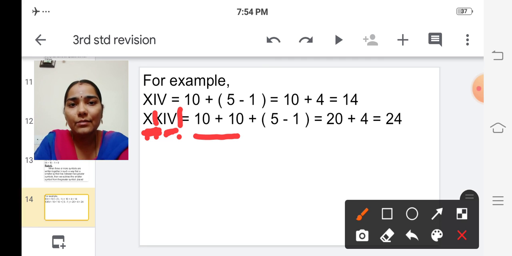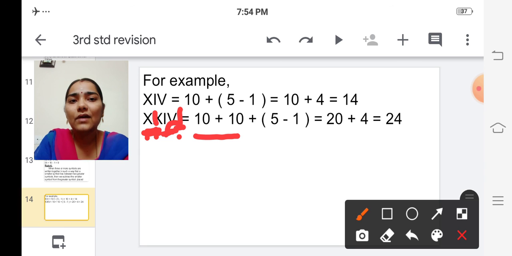So smaller symbol is written before the larger one. So which rule we have to follow? We have to follow the rule number 3, isn't it? So what we have to do, if the smaller symbol is written before the larger one, we have to subtract, isn't it? Subtract.